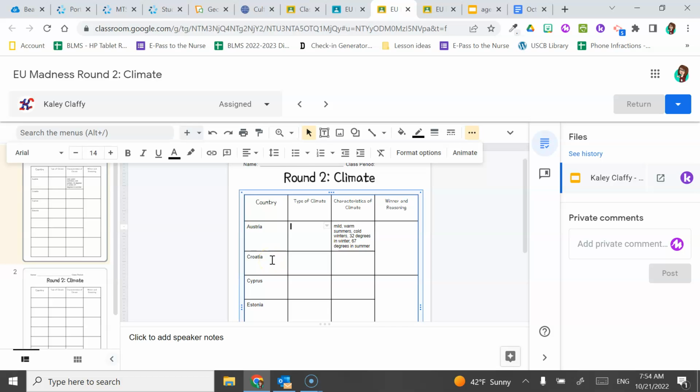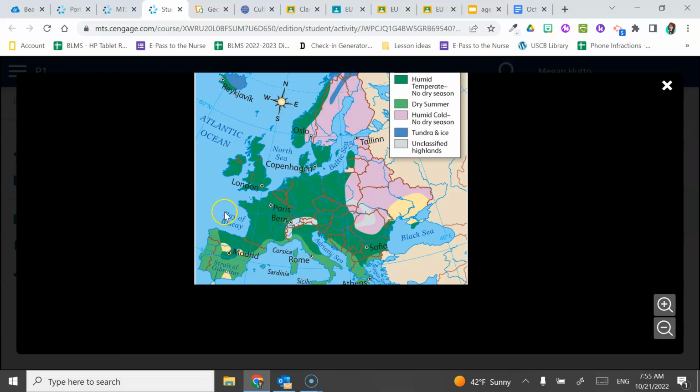You can go to page 247 in your textbook or search for Europe climate in the online textbook, and you'll see this map. So Austria's right here. We've got mostly this darker green color with some highlands.